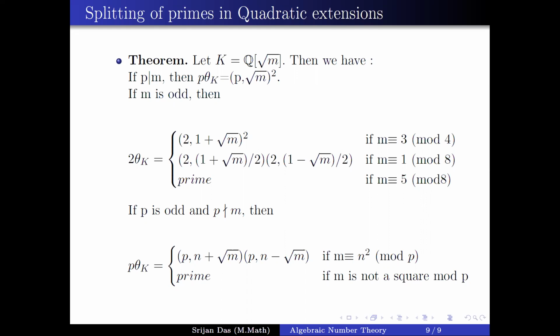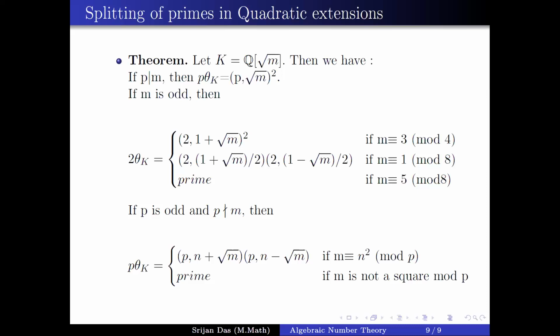If M is 8 mod 5 mod 8, then 2 will stay prime. Now the next thing is when P is odd. First we have seen how it splits when P is 2. Now if P is odd, we will see what happens.